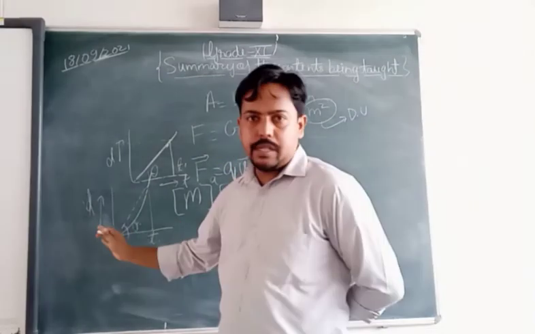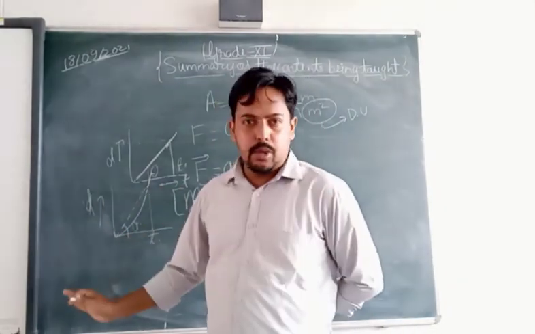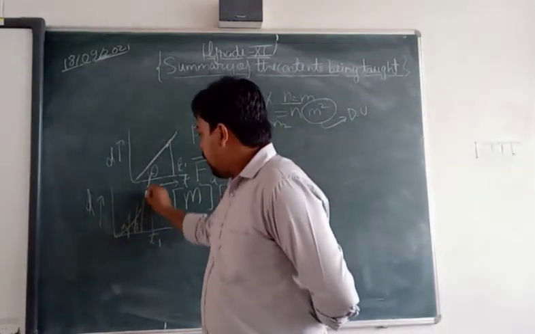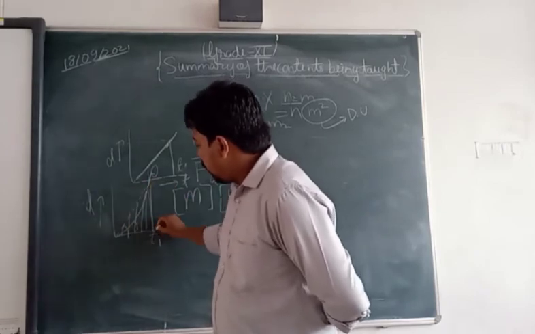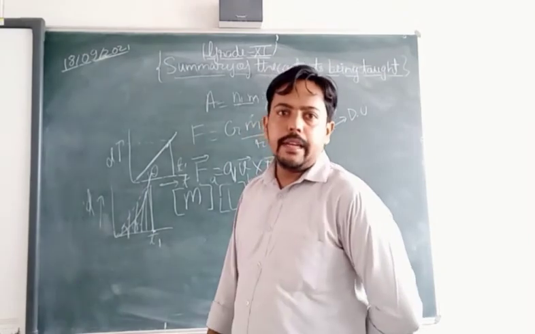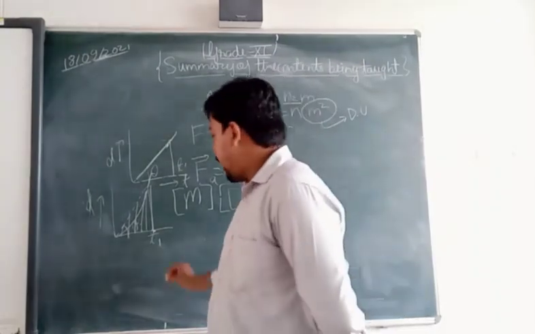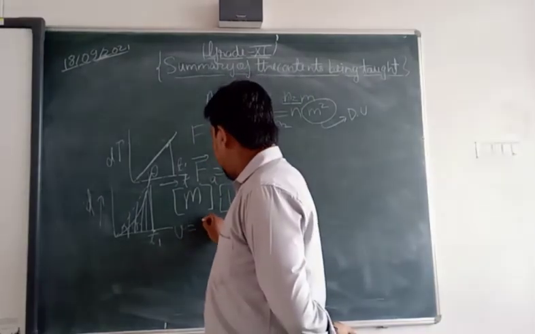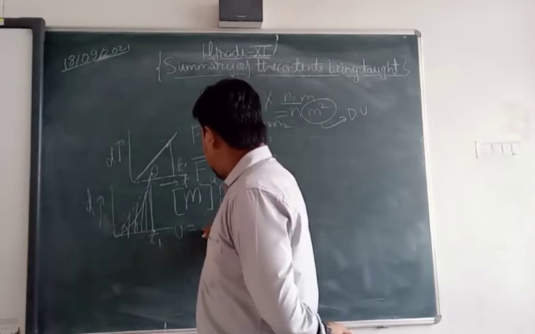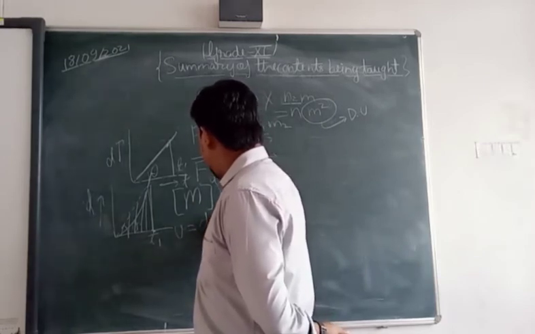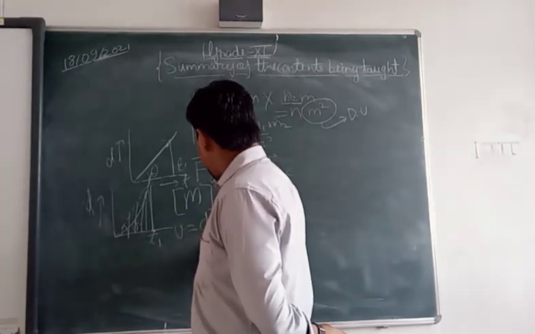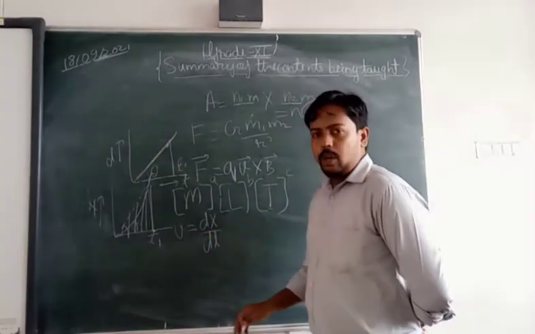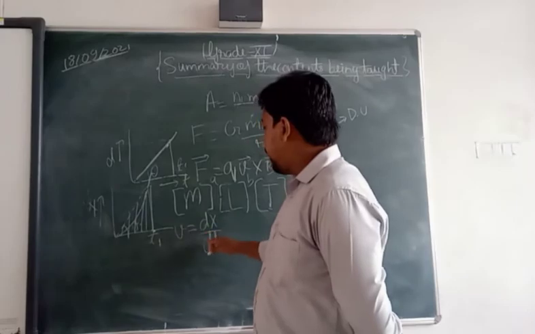But if you want to calculate the instantaneous velocity at time t1, let us say, then this entire interval will be reduced to a single line like this. That means for t tending towards 0, we will be calculating the velocity, and that's why I have shown that instantaneous velocity is denoted by dx upon dt. If this is the x-axis, the displacement axis, velocity is equal to displacement upon time.